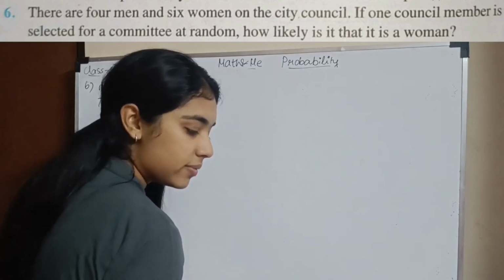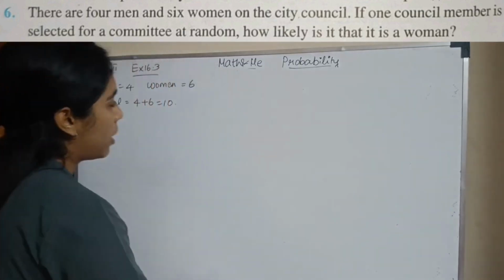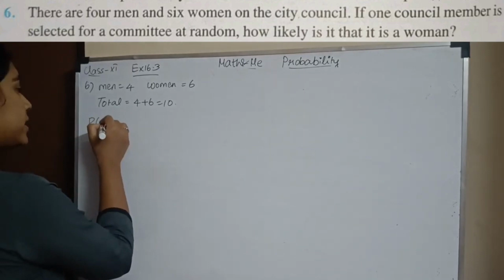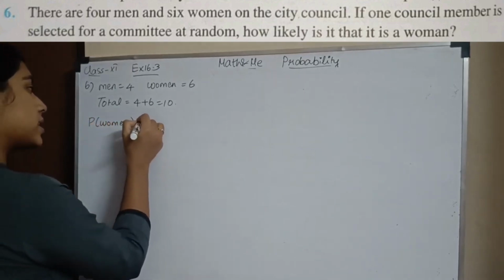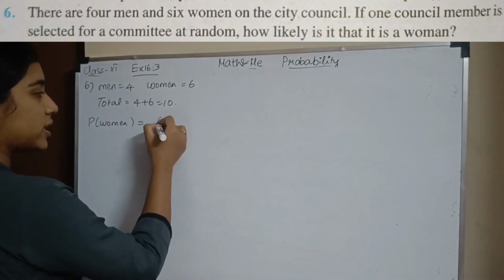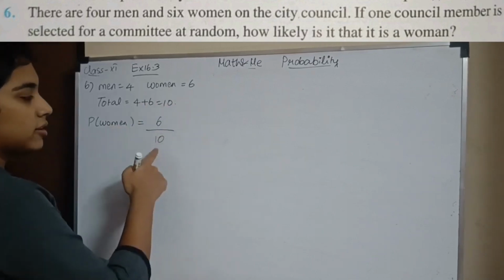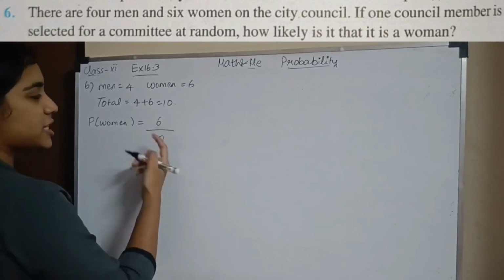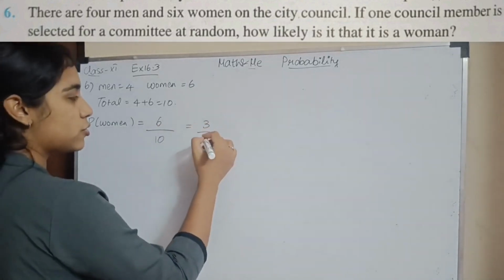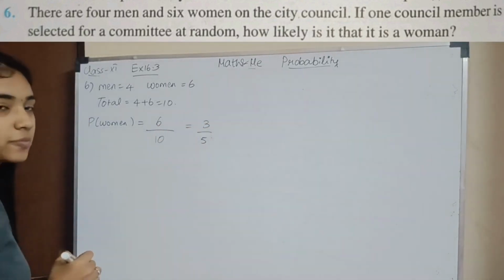How likely is it that it is a woman? The probability that it is a woman is the number of favorable outcomes. How many women are there? There are 6 women and my total strength is 10, so my probability will be 6 by 10. Simplifying, 2 3s are 6, 2 5s are 10, so 3 by 5 is my answer. You understand?